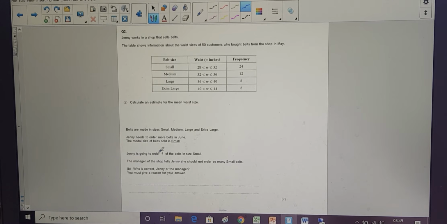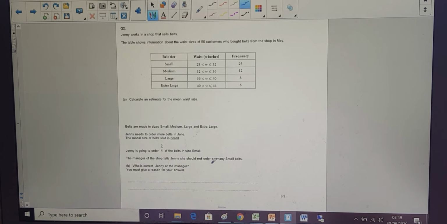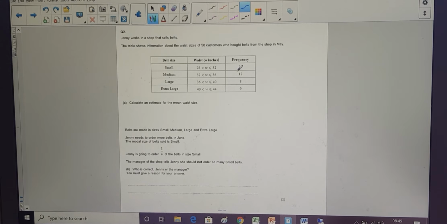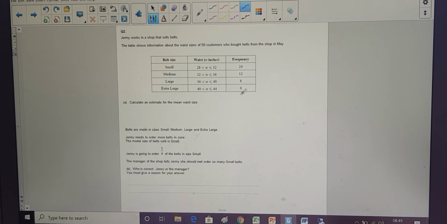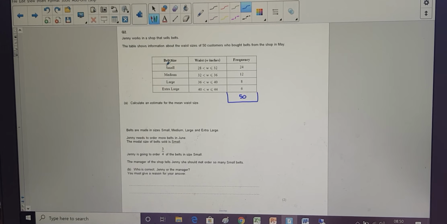Jenny is going to order 3/4 of all of the belts in size small. Bold. The manager of the shop tells Jenny she should not order so many belts. Who is correct, Jenny or the manager? Well, we need to look at this information here, don't we? So let's use this and work out what percentage of belts that were sold were small. I know there were 50 customers, so I know the total of that is 50.